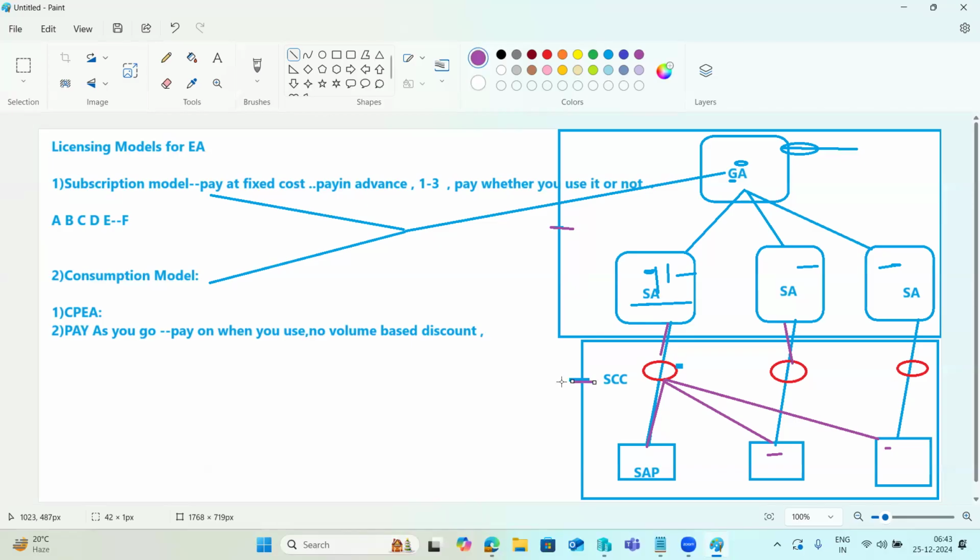In the rise it's a private network. In the rise also it's a private network and everything. That time definitely it should be in the private network. Then definitely the customer network in the rise also it's in the private network.